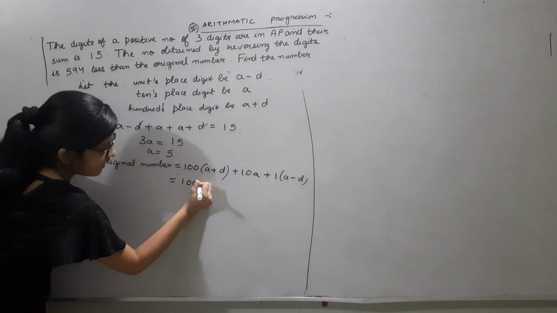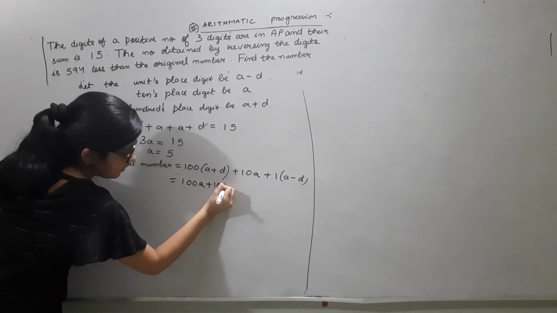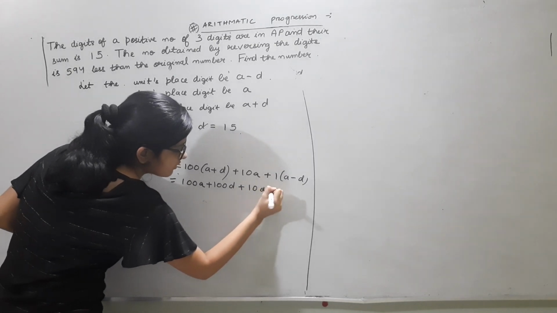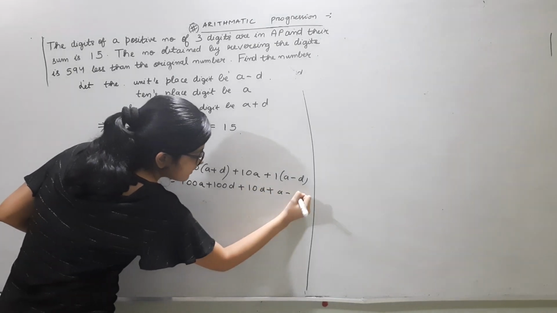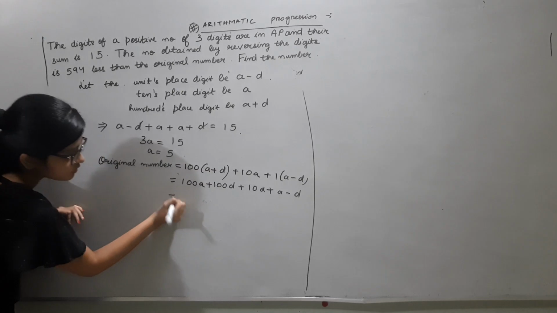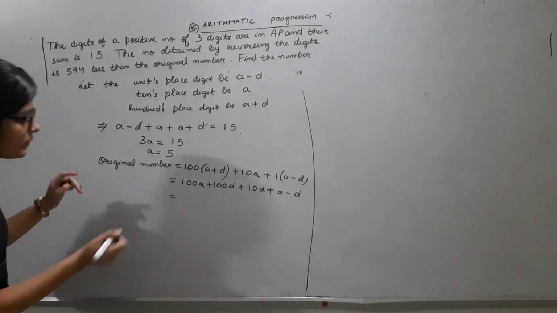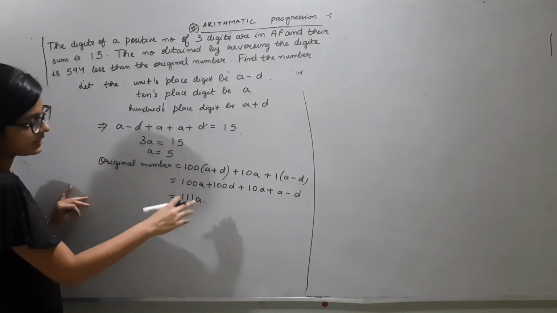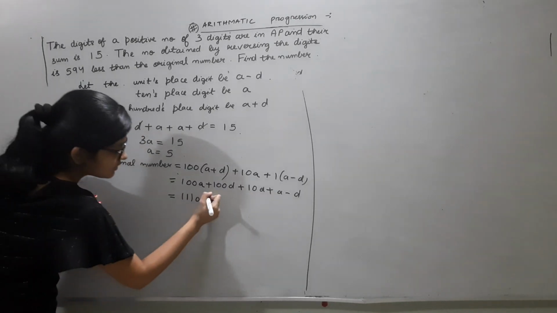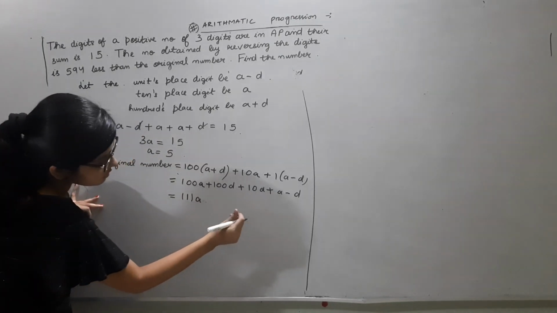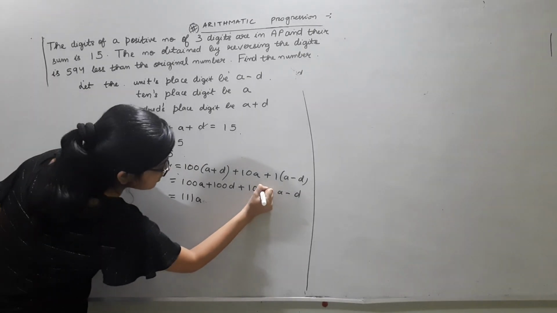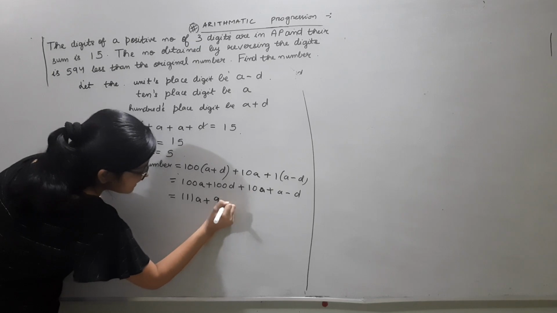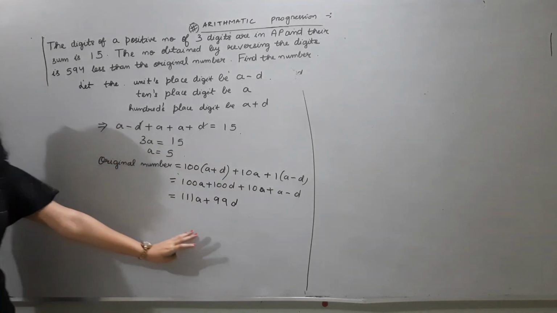What do you get here? 100a plus 100b plus 10a plus a minus d. So this is 100a plus 10a plus a, which means 111a, plus 100d minus d, which means plus 99d. This is the original number.